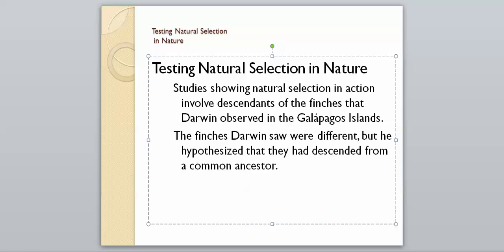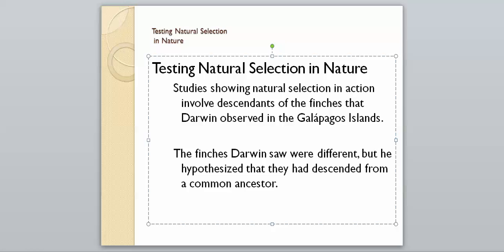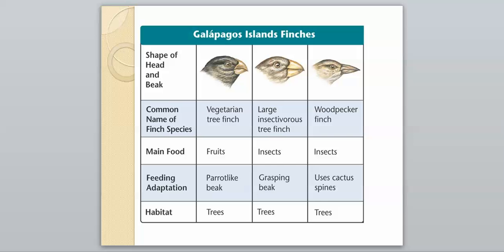If you remember, he thought he only had one finch species originally. He took them to an expert, who said, no, you actually have 13 different species, but they were so closely related that he thought they could have come from one ancestor. But any of those reproductive isolation methods could have led to different finches. So if we look, we have all different sized beaks here.